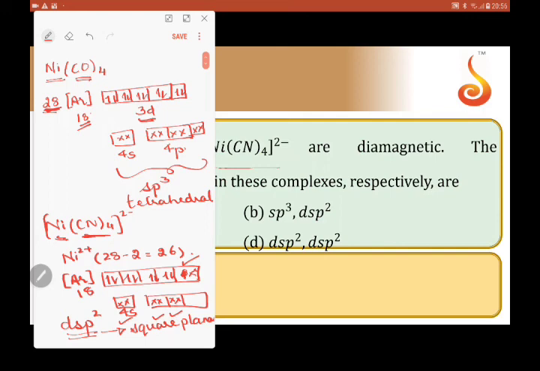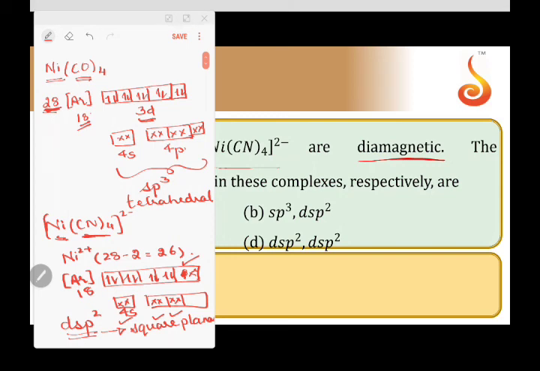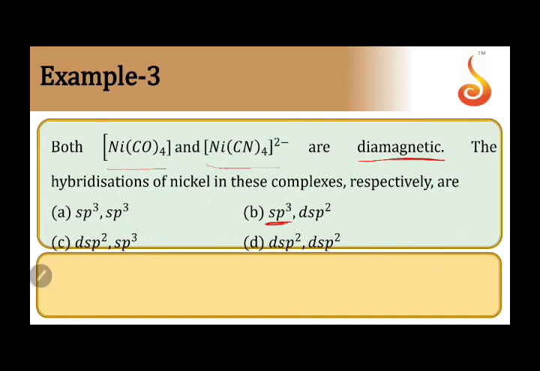We can see that both the compounds are diamagnetic, but there is a difference in the hybridization. Nickel tetracarbonyl is sp3, whereas the second compound, tetracyanidonickellate, is dsp2 hybridization. Answer is option B.